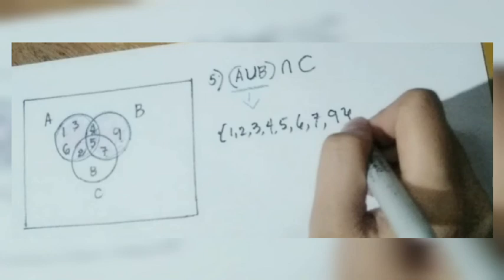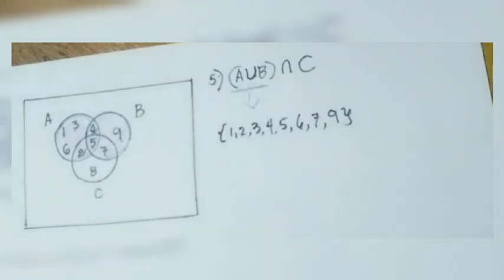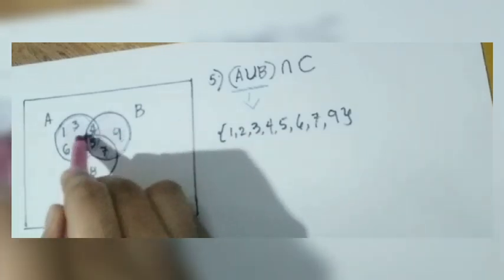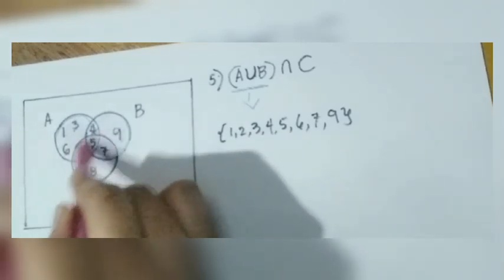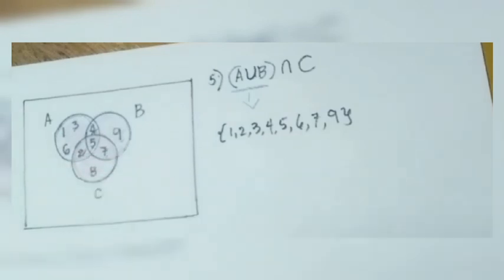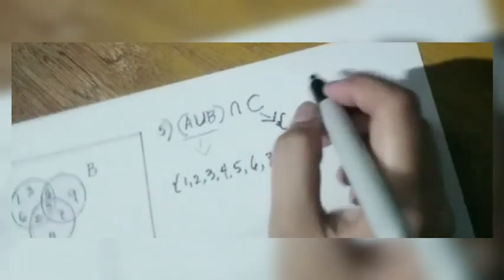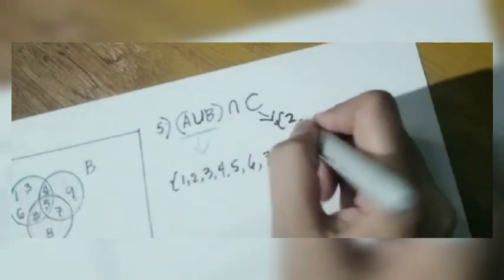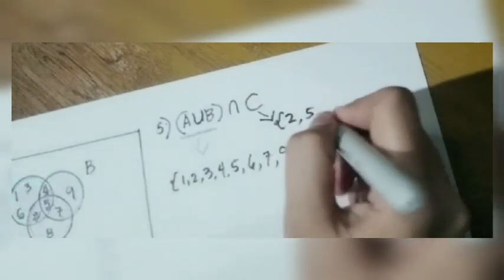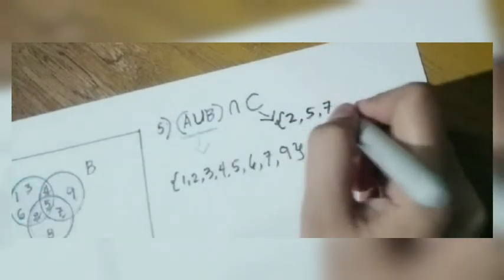But we're not yet done. Since we have this union, we need to get also the intersection with C. So let's take a look at our C. So I have here my set C. And the elements for C is, I have 2 for my C, 5, 7, and 8.